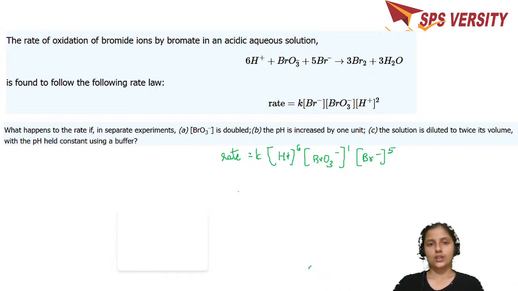Now the question is, if BrO3 minus is doubled, I'll use a different ink so that you'll be able to identify it when you solve the problem. If the concentration of BrO3 is doubled, the rate is equal to K into, with all others remaining as 1 only, because their concentration is not going to change. Instead of BrO3, you have to put 2, because its concentration is doubled.